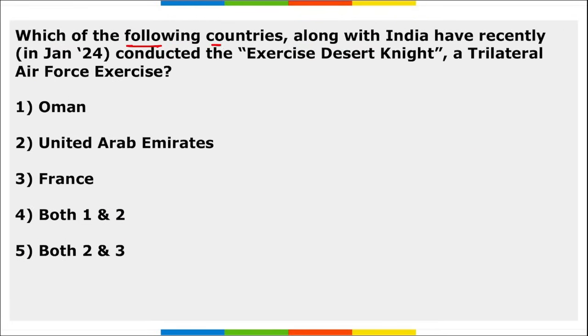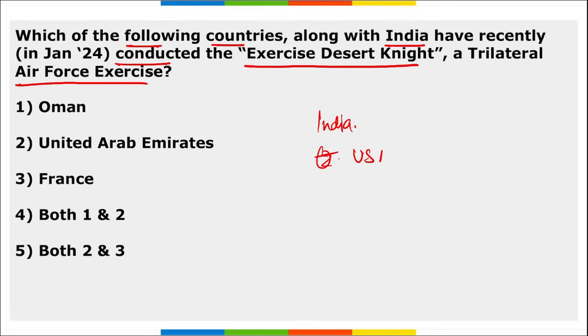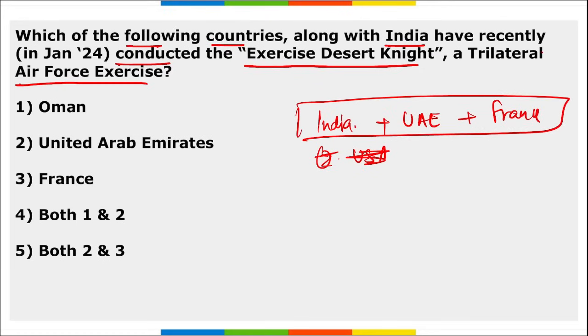Next, which of the following countries along with India have recently conducted the exercise Desert Knight, a trilateral Air Force exercise? This exercise Desert Knight is conducted between India, UAE and France. These are the three countries. That is the reason it is known as a trilateral Air Force exercise.